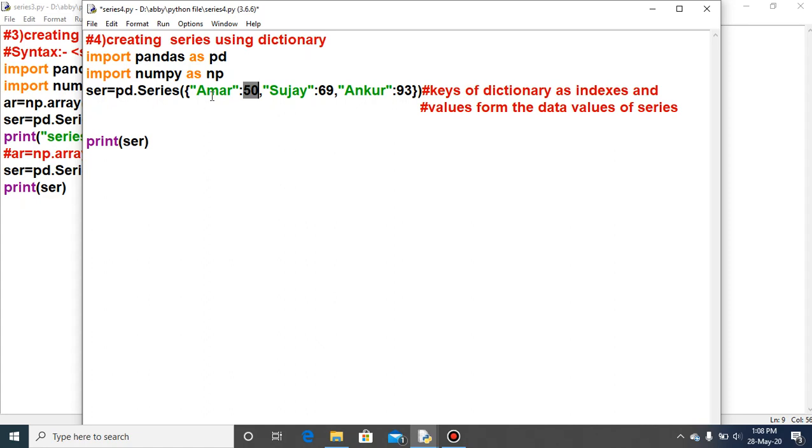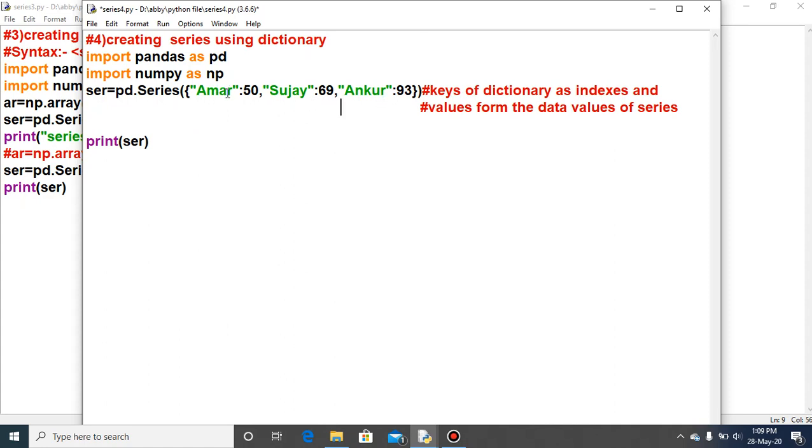Every key must have its value, and each key-value pair is separated by a comma. So this is the first key-value pair separated by this comma. This is the second key-value pair separated by the comma. This is the third key-value pair. And why have I written the strings Amar, Sujay, Ankur?